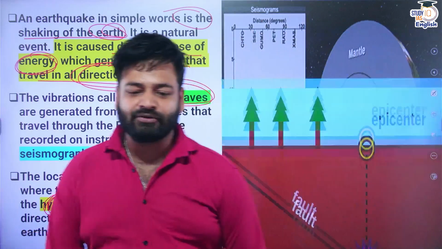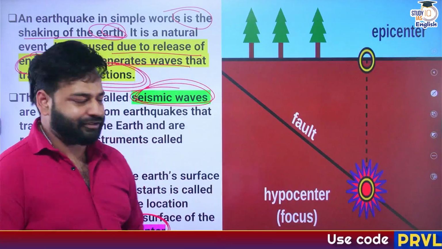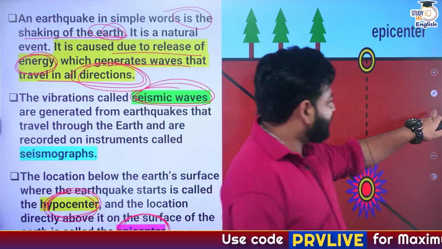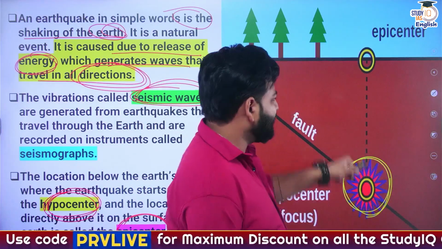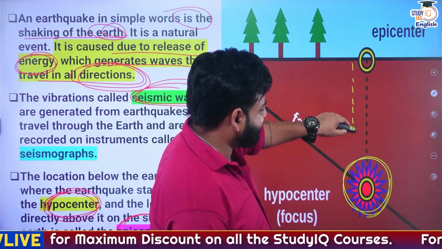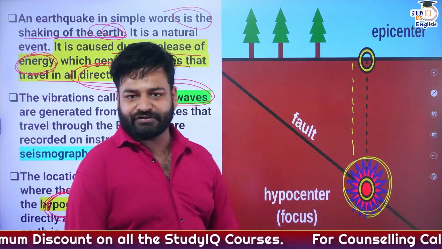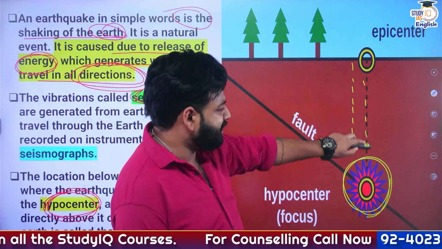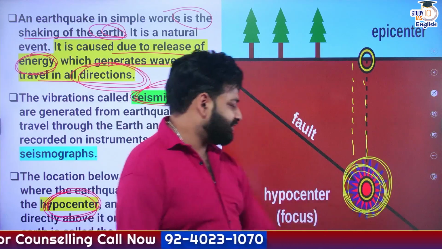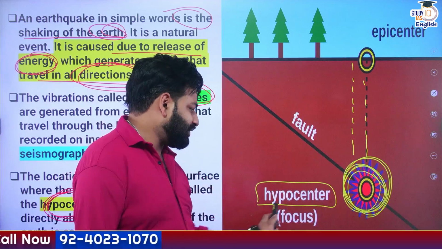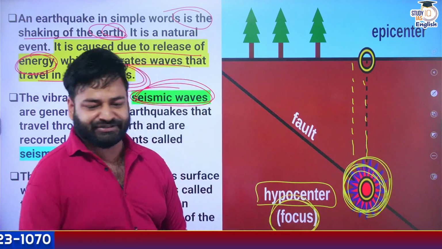So let's say, for example, we have kept this location as the hypocenter. So this is beneath the earth's surface, as you can see. This is not on the surface of the earth. This is below the earth's surface, right? So below the earth's surface where it is originating, it is known as the hypocenter, or also the focus, right?